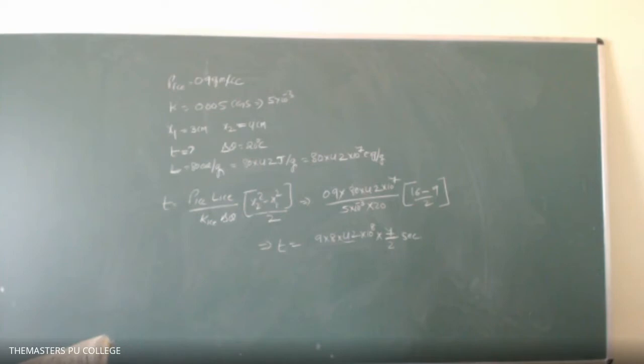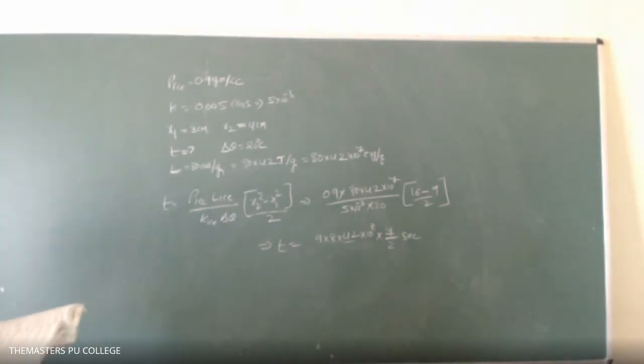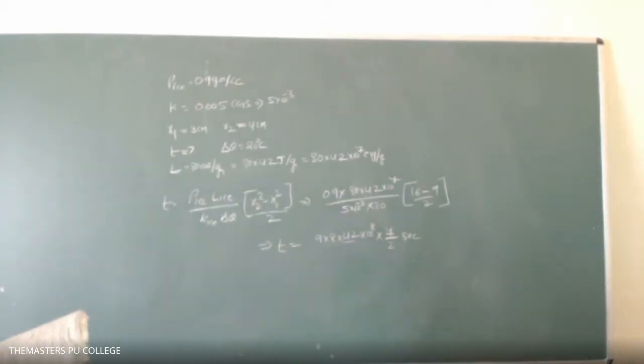So 10,000 into 584 into 10 power 8. Oh, so much is coming. Not getting the answer, no?